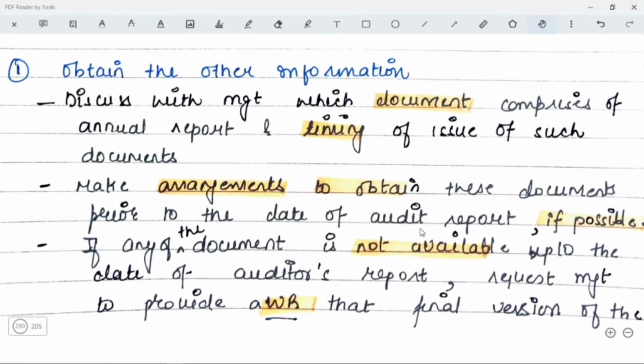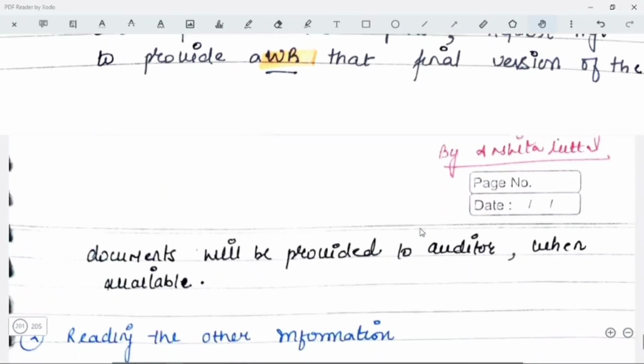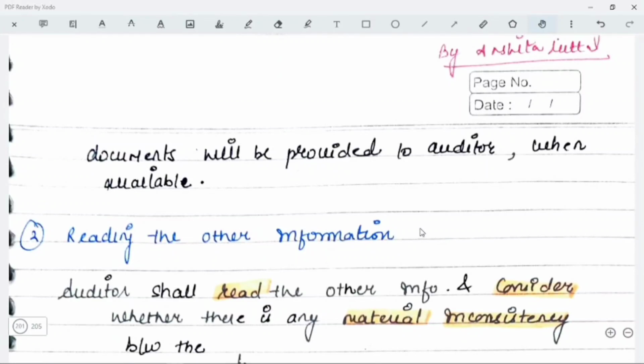He will have to make arrangements to obtain these documents prior to the date of audit report if it is possible. If any of the documents is not available up to the date of auditor's report, then he will have to request management to provide a WR with respect to same, that the final version of the documents will be provided to the auditor as and when it is available. Okay, so if it is available, you will take it before the auditor's report is issued, but if it's not available, then in that case you are going to take a WR from the management that as and when it is available, the final version will be provided to you.